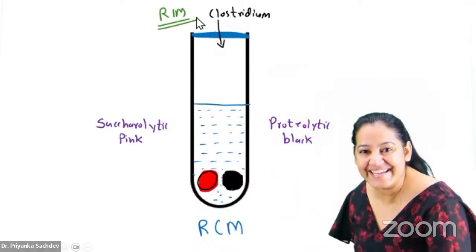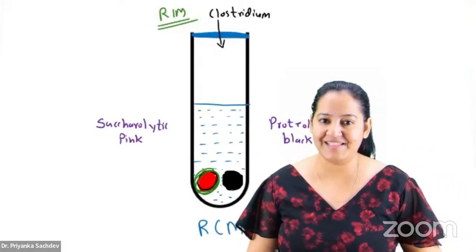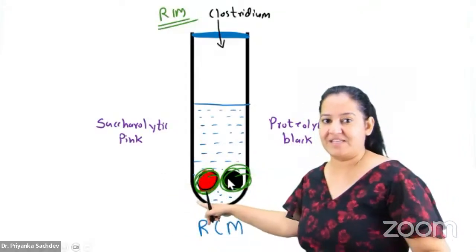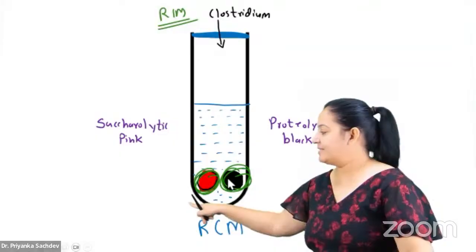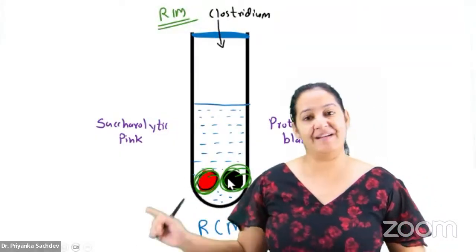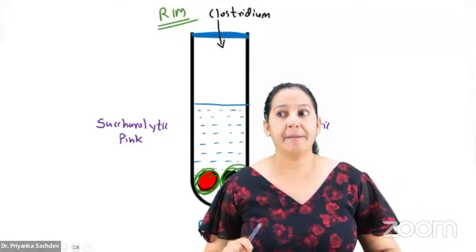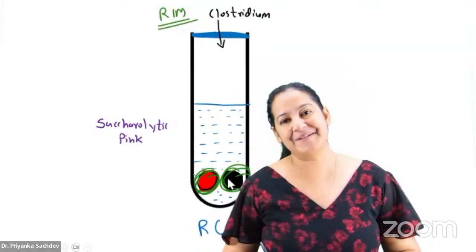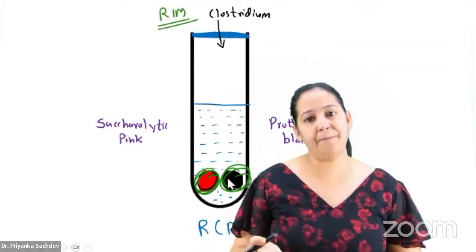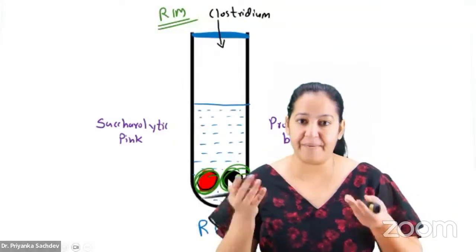Okay, what does it contain? It contains meat, ox heart meat. These are the meat pieces. You can see the 2 meat pieces at the bottom of the test tube. What does meat contain? Meat contains carbohydrate as well as protein. If you're a non-vegetarian, you may know that meat contains protein and it contains carbs also. What do you eat in your diet? Some people like more carbohydrate, less protein. Some people like more protein, less carbohydrate. It is the choice of the person.